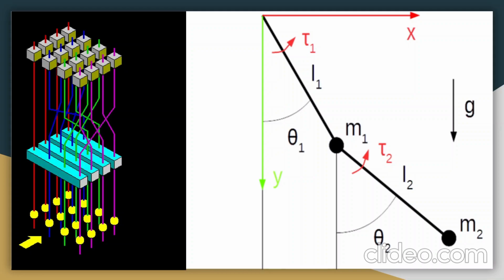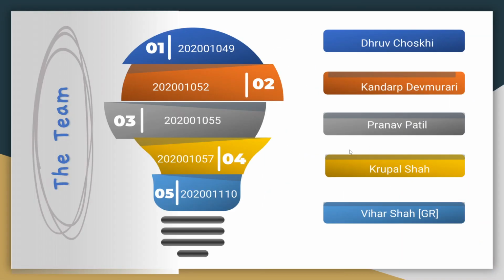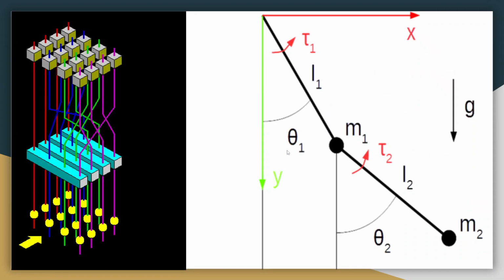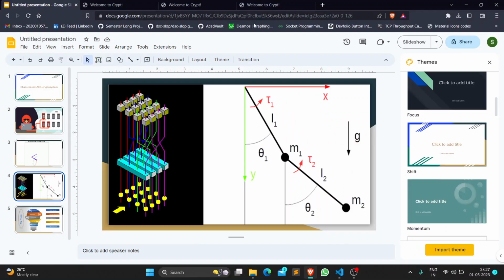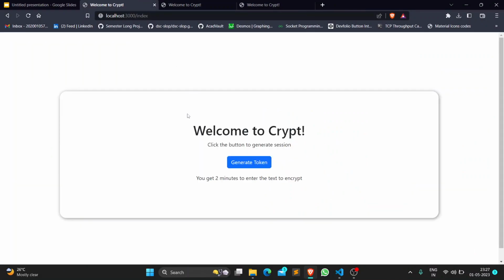AES is itself secure, but we try to improve upon the security by drastically increasing the expected time to cryptanalysis or attack the system by using a double pendulum. A double pendulum can be used to replace the generic key generation process of the AES. We have built a demo workframe website to explore the functionality and correctness of the algorithm and use it as a product. Now I will take you through a demo of the system.